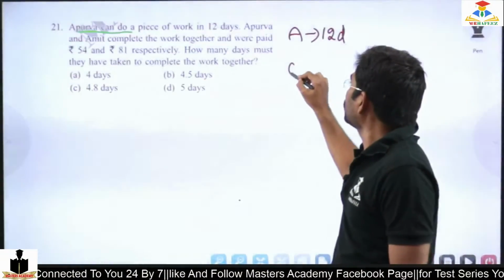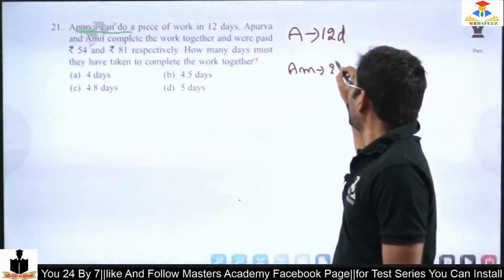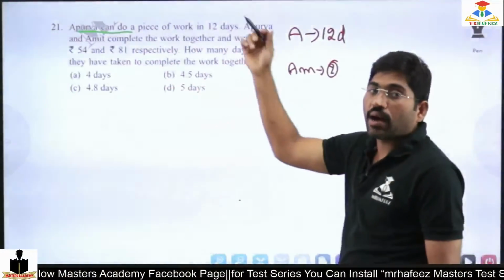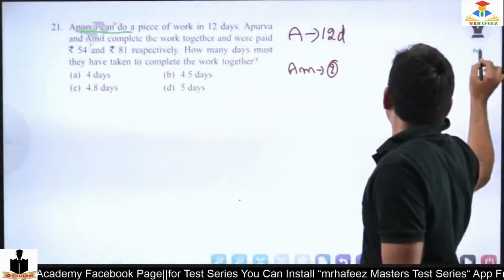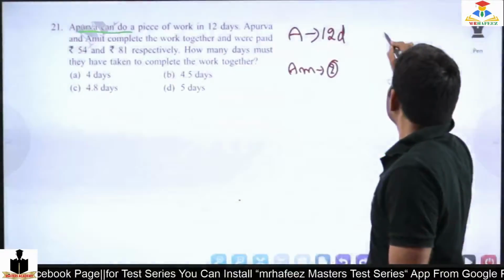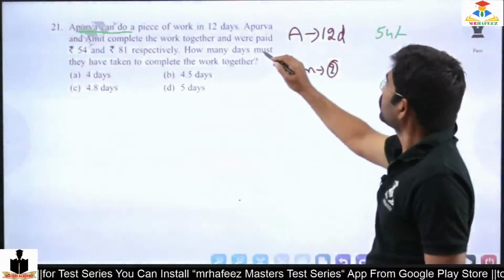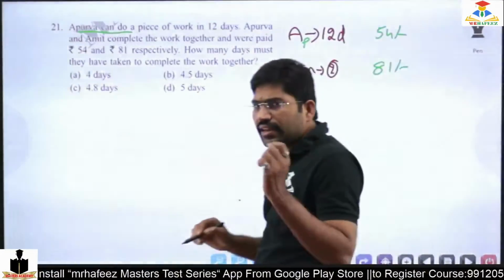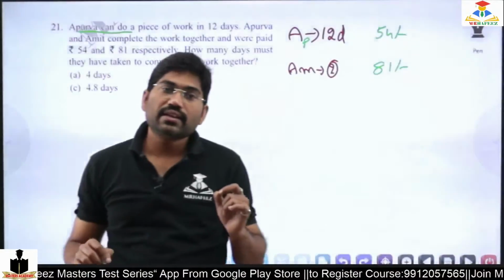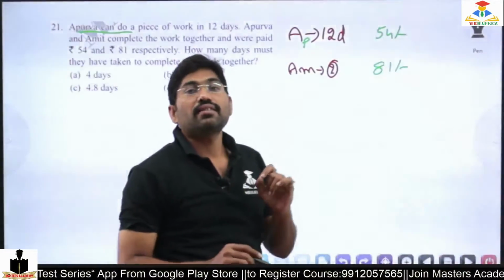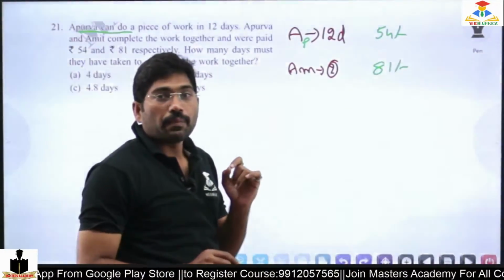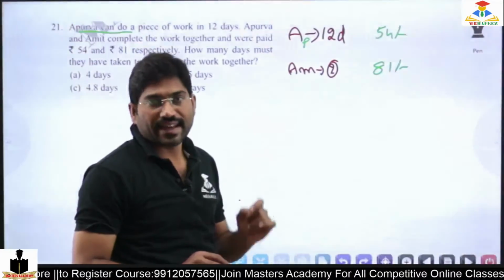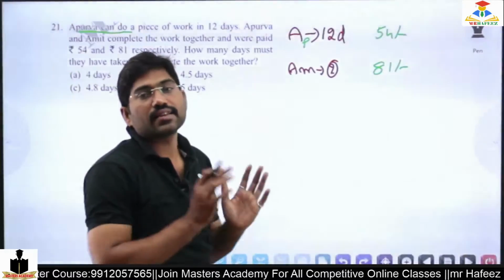And Amit, in how many days I don't know, but they distributed the amount as 54 rupees and 81 rupees. Generally, the work ability can be distributed. The work ability, work caliber, the efficiency, caliber, ability, all these are synonyms.